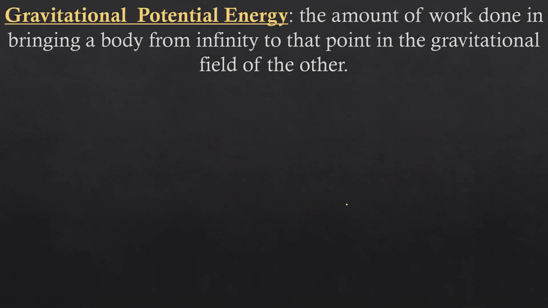Next is gravitational potential energy. It is defined as the amount of work done in bringing a body from infinity to that point in the gravitational field of the other body.